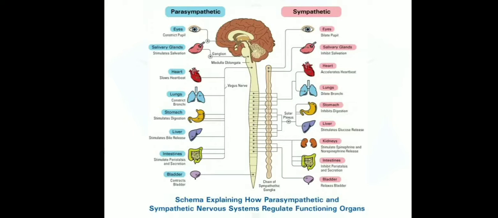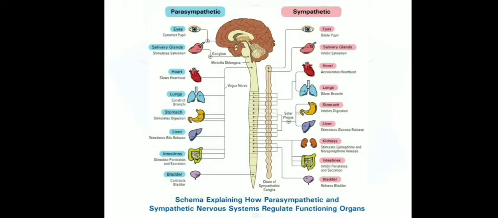The prime function of the sympathetic system is to help a person to adjust to stress and prepare the body for fight or flight reactions, while that of parasympathetic is to mainly participate in tissue building reactions. For example, like we can see in this image, the pupil of our eye gets constricted under parasympathetic system while it gets dilated under the sympathetic system. Although they have opposing effects, we can observe that they're complementary to each other.